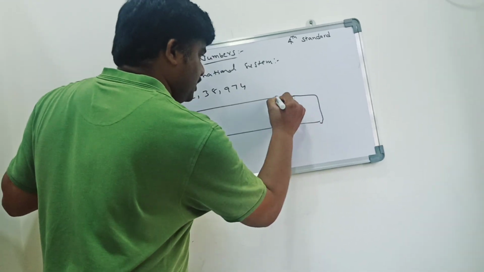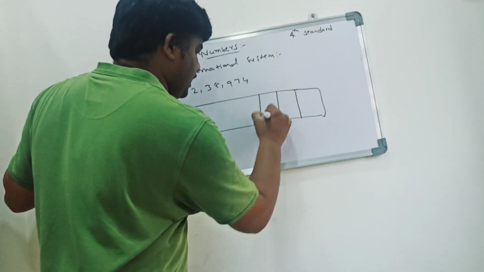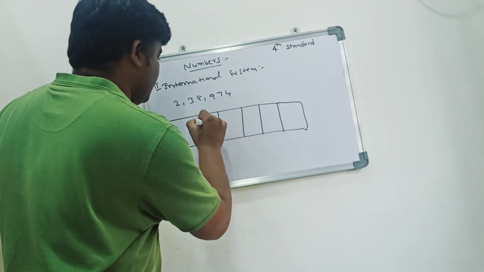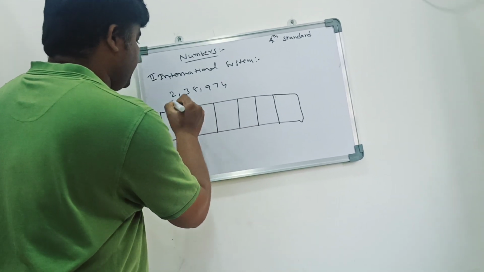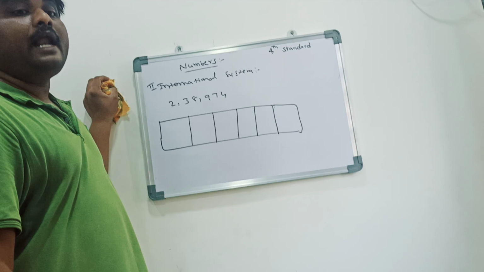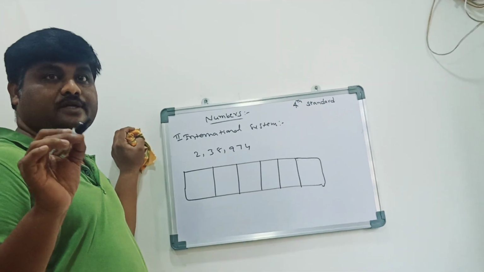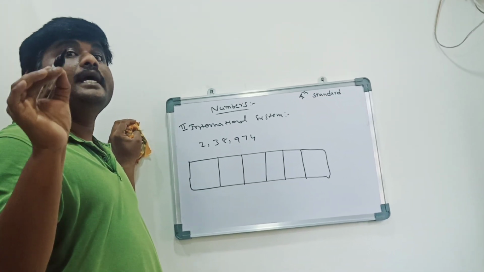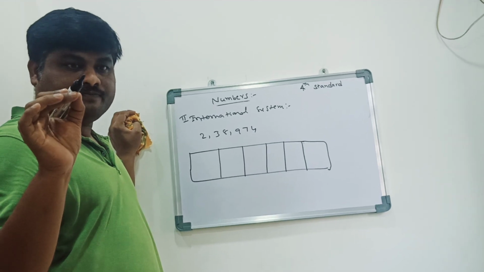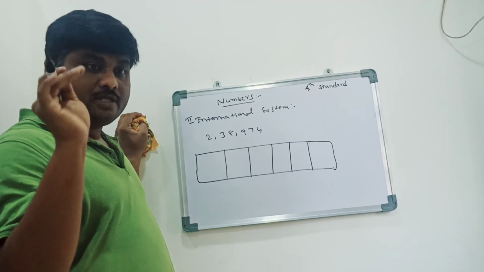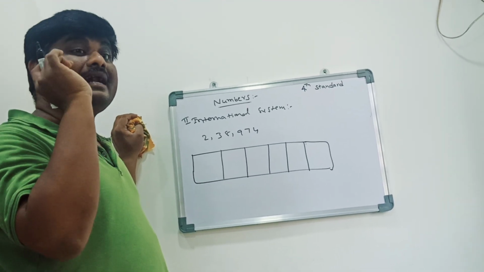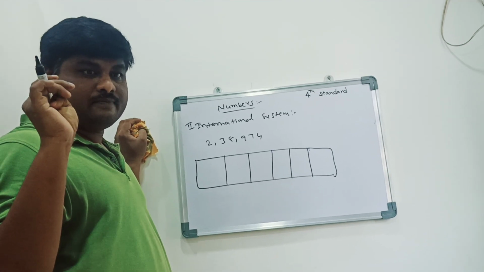This is ones, tens, hundreds, thousands, 10,000s. Next what would be? Lakhs. Yes, that is the difference here. Lakhs would be the Indian system. But in the international system, the difference would be hundred thousands.